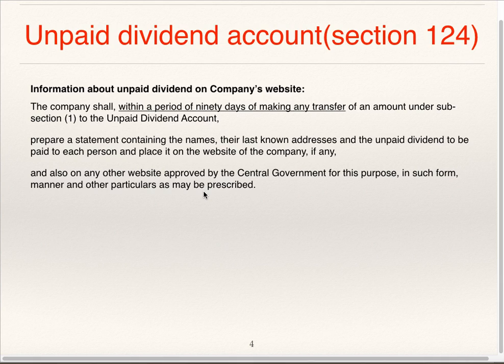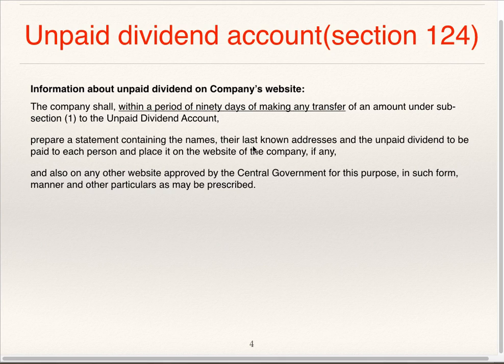So once the company transfers unpaid dividend or unclaimed dividend to unpaid dividend account, then within the period of 90 days of making such transfer, company displays this on the website of the company. Company prepares a statement which contains names of the persons who have not claimed the dividend or to whom the dividend has not been paid, their last known address, the amount of unpaid dividend which is to be paid to each person, that is shareholders.